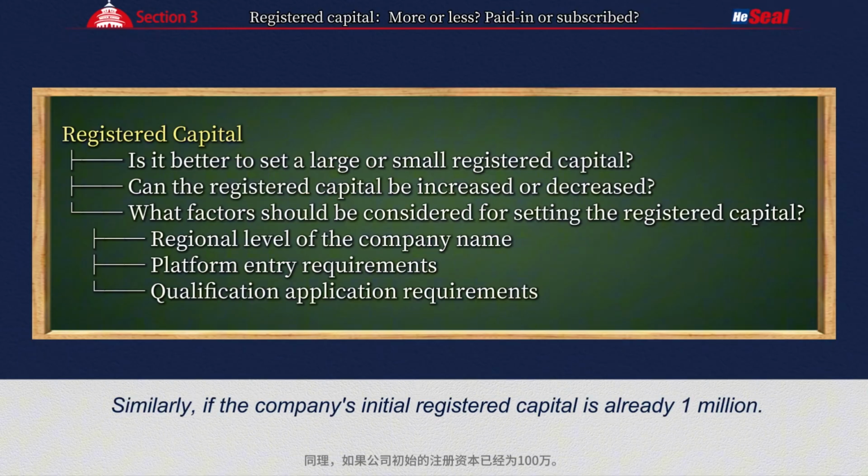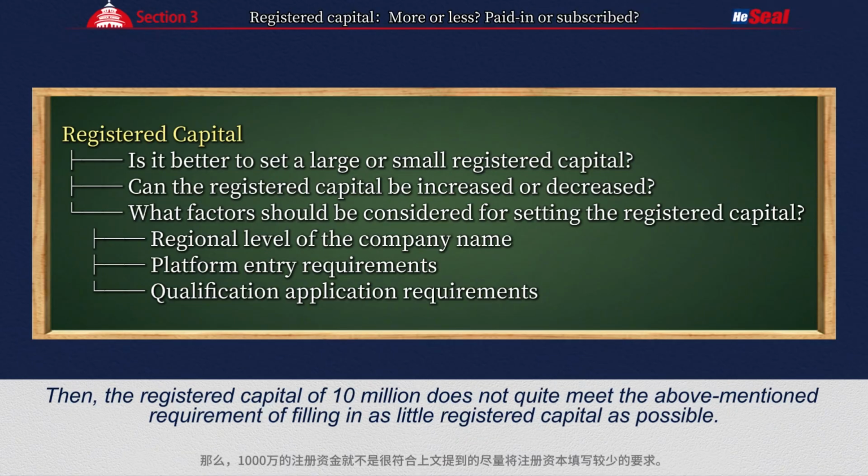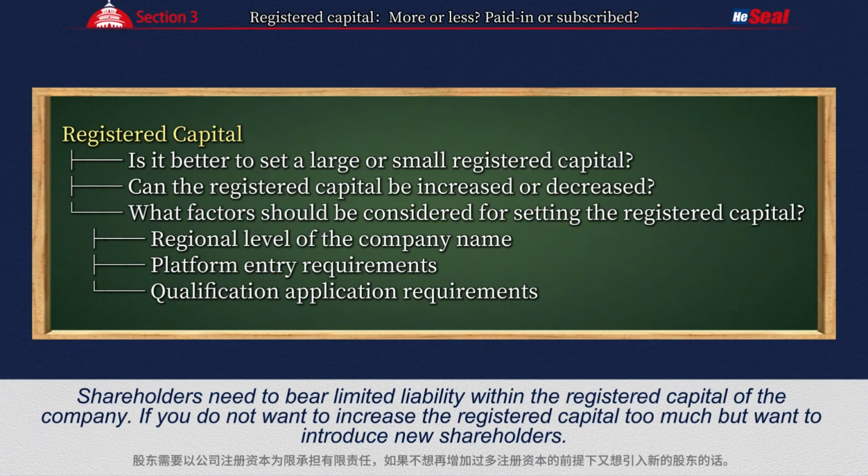Similarly, if the company's initial registered capital is already 1 million, then introducing a major shareholder with a 90% stake through capital increase and stock expansion can only increase the original company's registered capital from 1 million to 10 million. Then, the registered capital of 10 million does not quite meet the above-mentioned requirement of filling in as little registered capital as possible. Shareholders need to bear limited liability within the registered capital of the company.